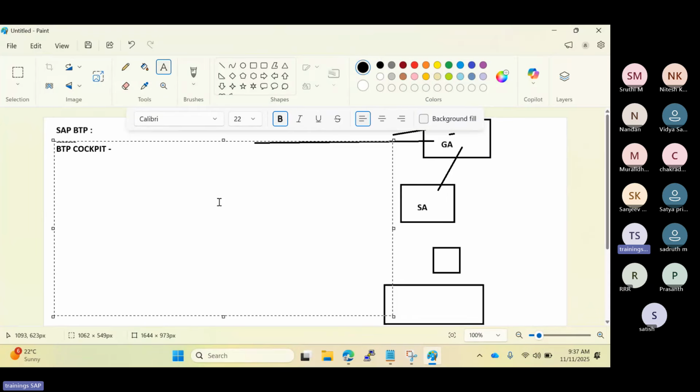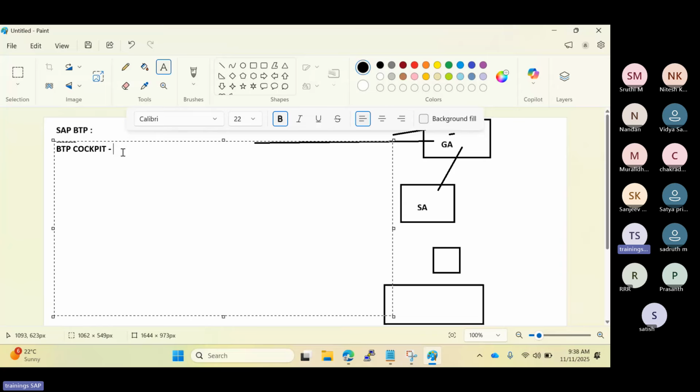The purpose of this cockpit is to manage all the global accounts, to manage the sub accounts, to manage the resources, and to manage the resource usage. All those things you will get from the BTP cockpit. This URL you will get from SAP, there is a standard URL from SAP.